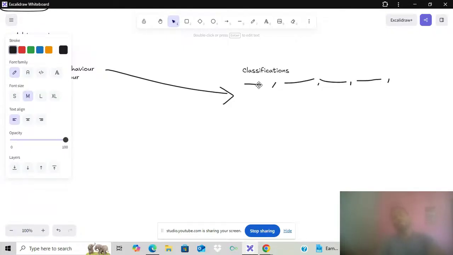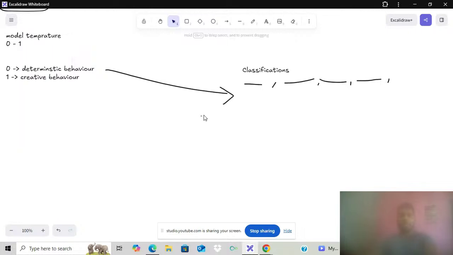For a classification task, we need deterministic behavior. We do not have to assume, and you do not have to think out of the box. So this is the main thing around classification and deterministic behavior.